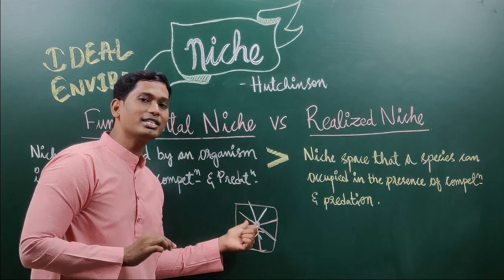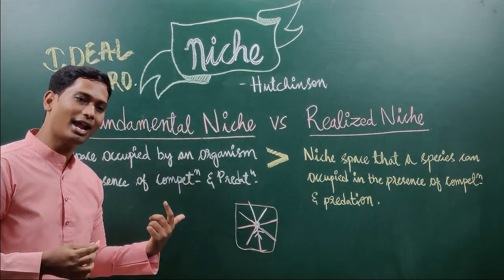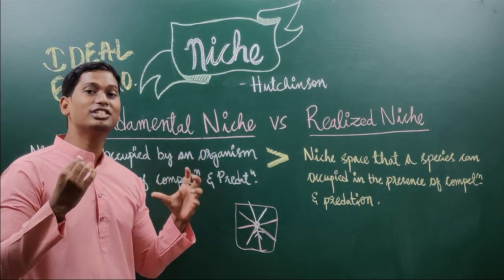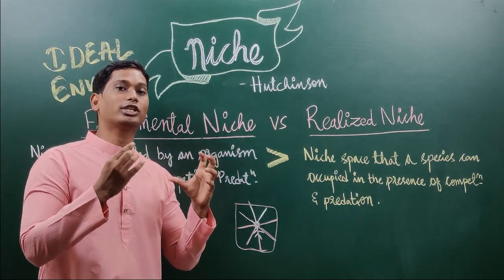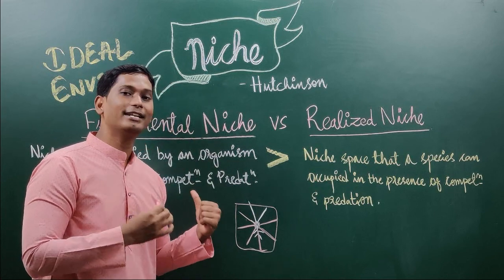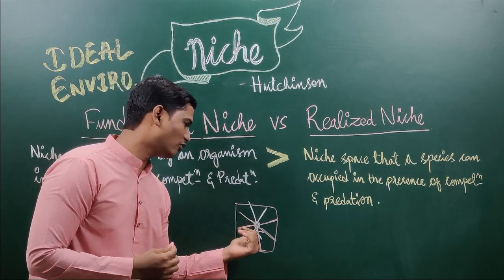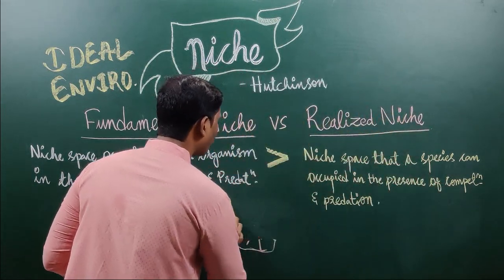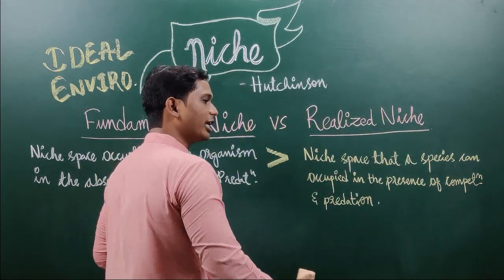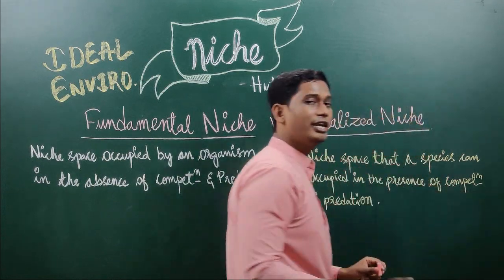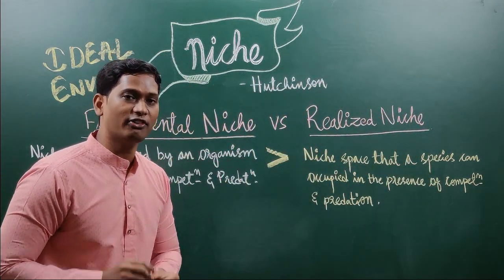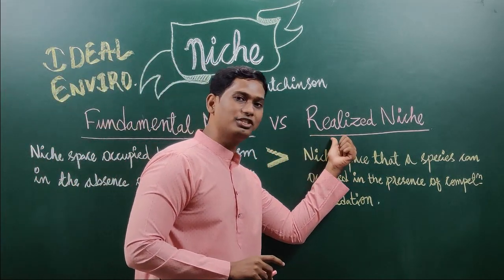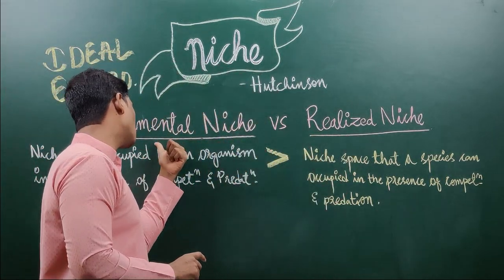According to him, niche does not mean a role or a habitat. Niche means a multi-dimensional hypervolume or an imaginary space which an organism occupies. That is called niche. Hope you are clear with what niche means. Now let us understand the types of niche. Yes, there are types of niche. There are mainly two types: first is fundamental niche and second is realized niche. Let us understand these two things.